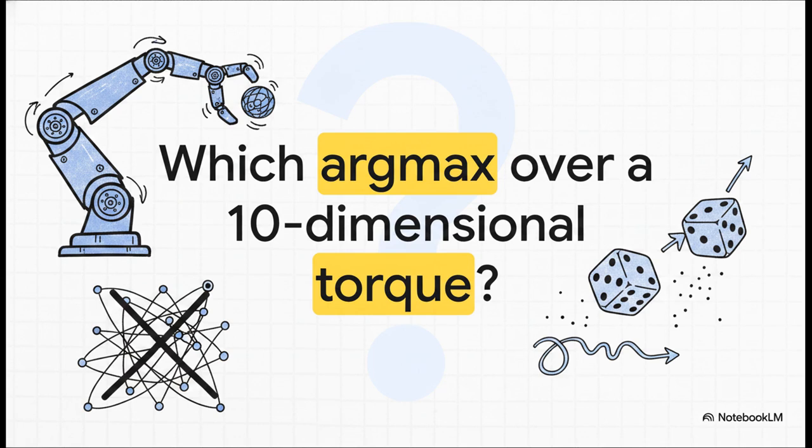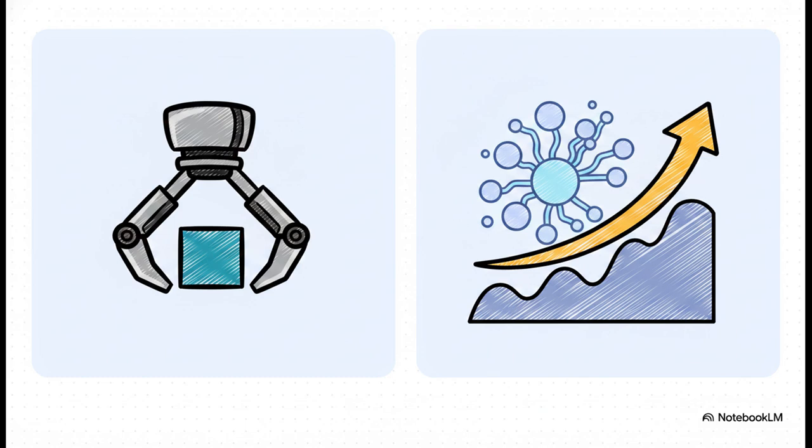But here is the rhetorical trap that completely breaks value-based methods. What happens when your actions are continuous? Imagine a robotic arm with 10 different joints, and every single joint needs a precise, continuous torque value. How on earth do you calculate an argmax over a 10-dimensional, continuous space in real time? Well, you can't. It's impossible. And on top of that, an argmax is strictly deterministic. If your environment requires a bit of randomness, a stochastic policy, to explore effectively, Q-learning is just going to fight you the whole way.